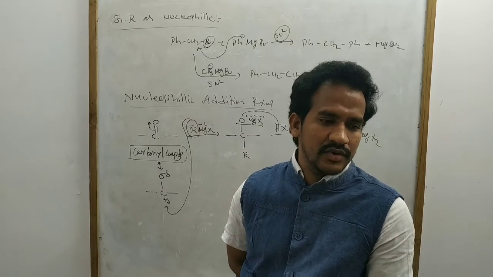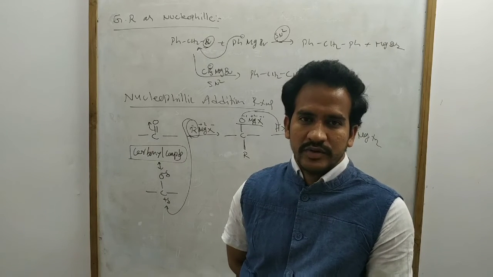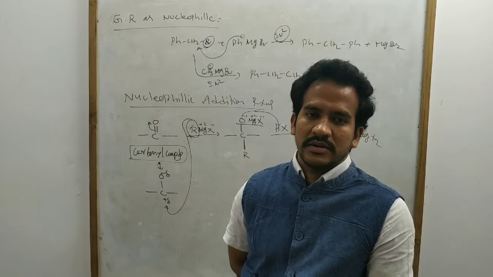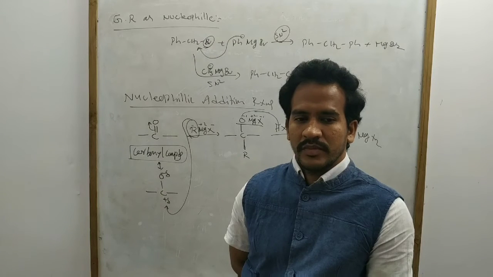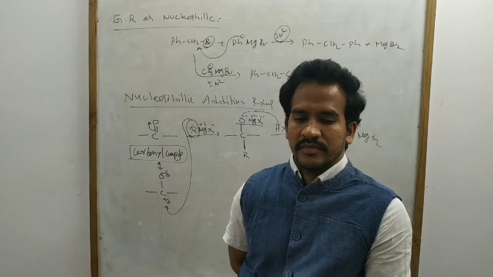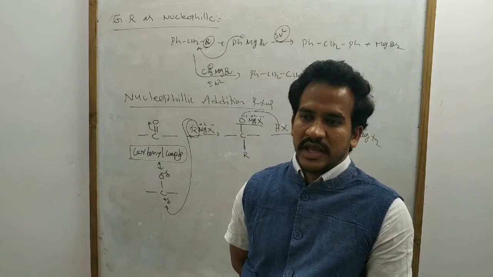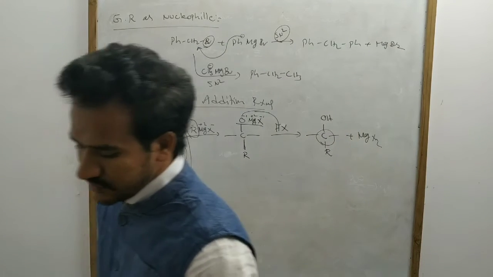When Grignard reagent is added to the carbonyl compounds, alcohols are produced. Either primary, secondary, or tertiary alcohols. Okay? So write down this one.